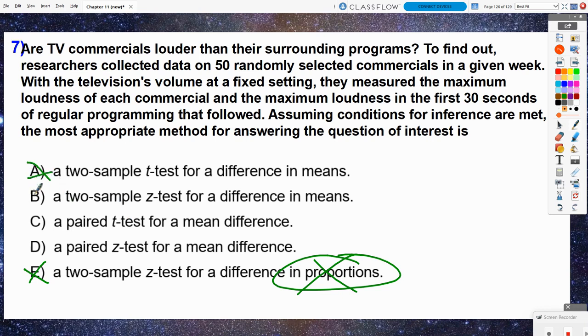So it's not A or B. And they didn't give us a population standard deviation to consider, so we're just going to be doing our normal t-test instead of a z-test. So it's not D. So the correct answer in the end is C.